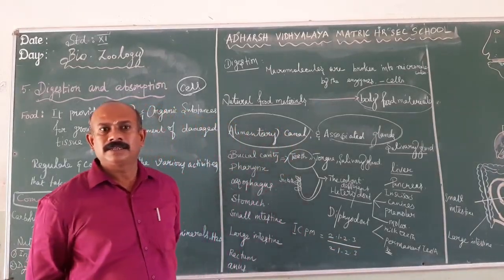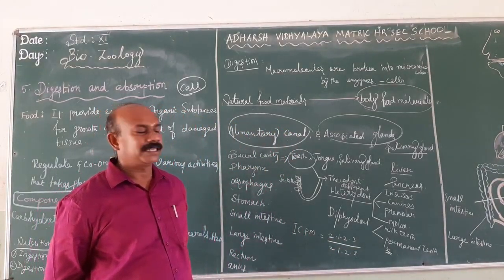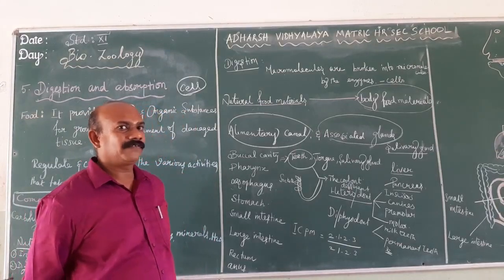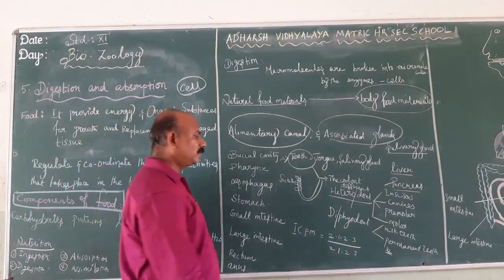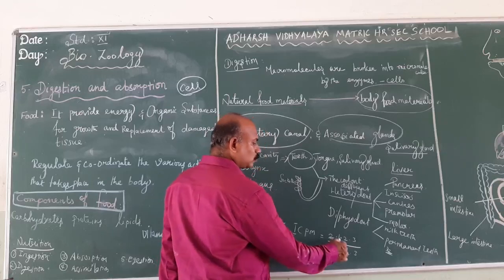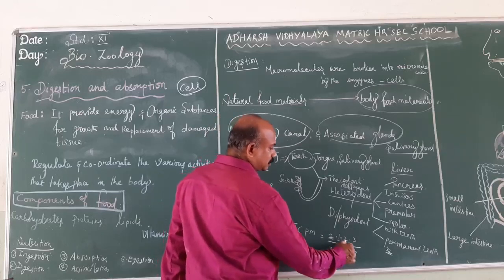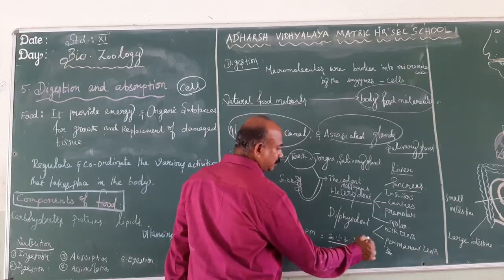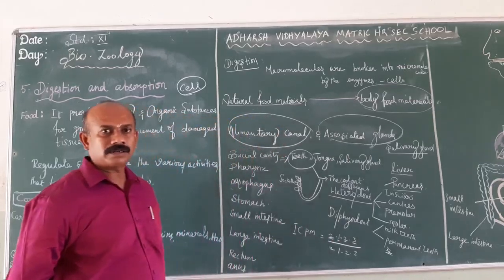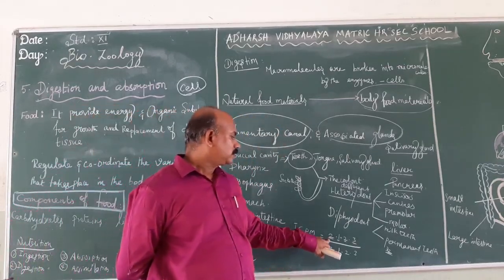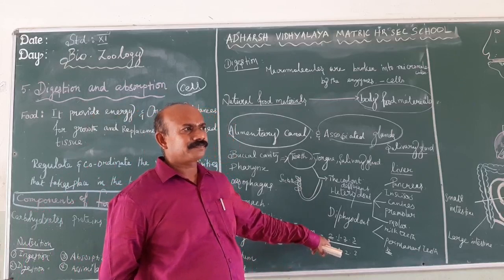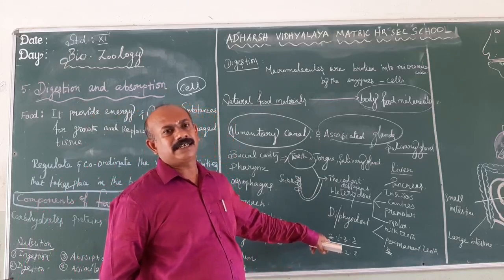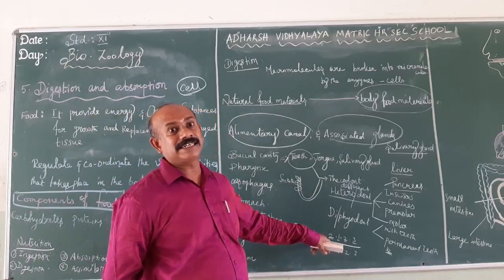So nearly 32 teeth are present in a human being. Half of the jaws consists of 2 incisors, 1 canine, 2 premolars and 3 molar teeth. The incisors are used for cutting purposes, so they are otherwise known as cutting teeth.